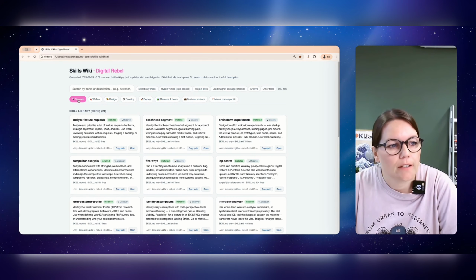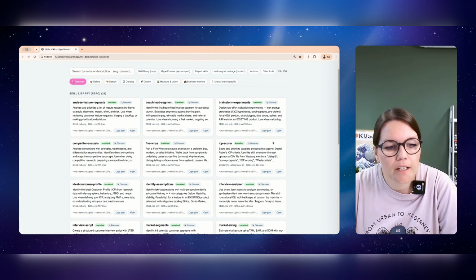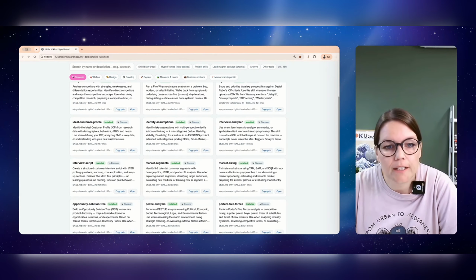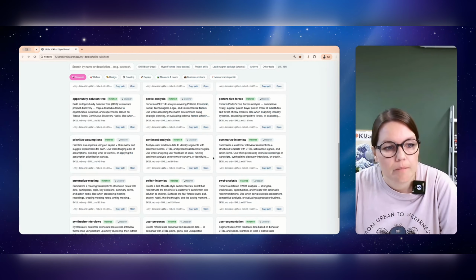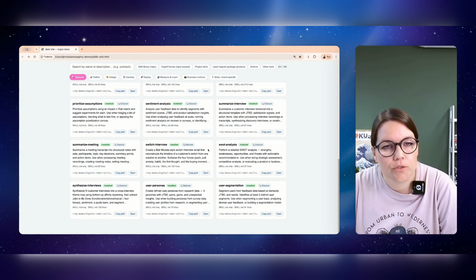Here, if I look at the discovery phase, there are a lot of different frameworks that I can use. I don't use all of these when I start to ideate a new business opportunity, but there are skills that I can use based on the case in question. As you can see, there are a lot of things that you need to do in addition to building. Building is just one phase in the whole process.